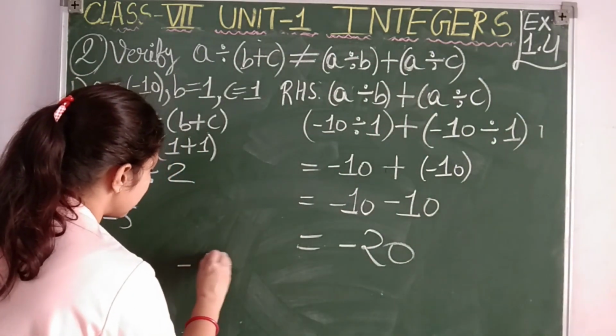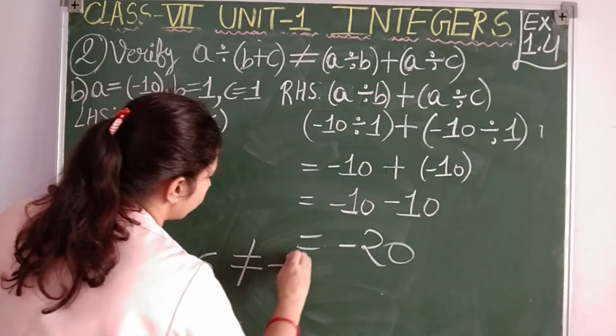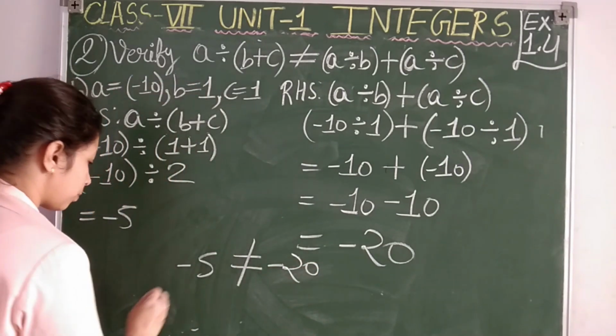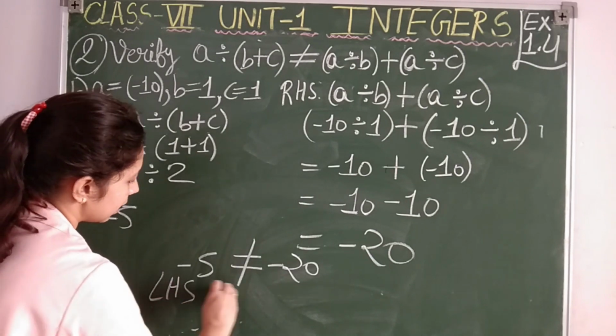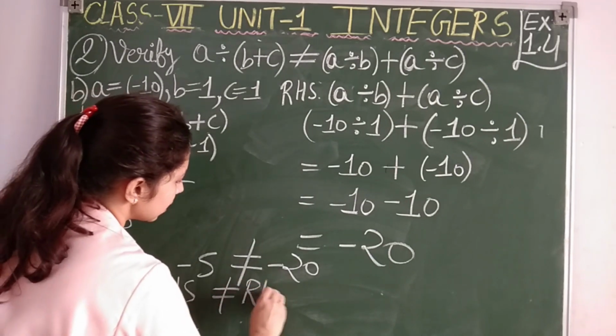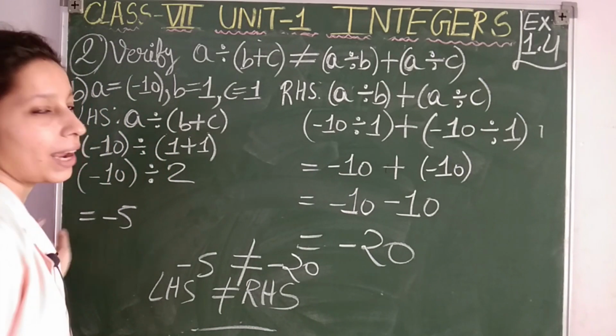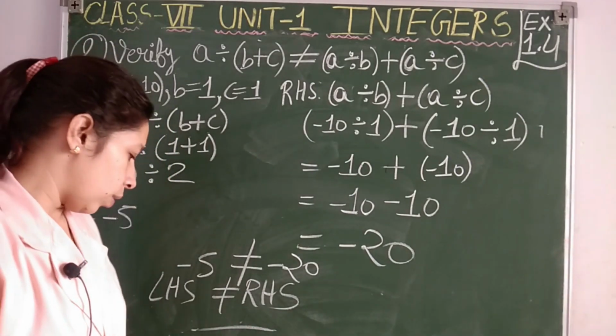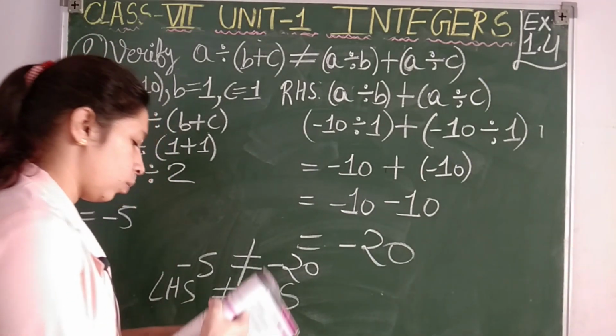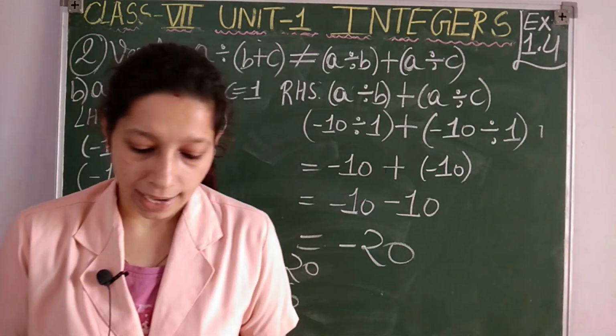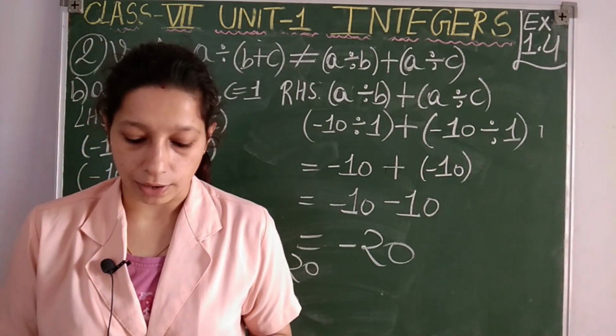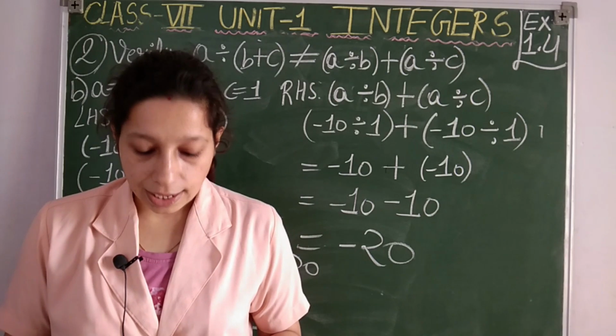Again, as -5 is not equal to -20, that means LHS is not equal to RHS, hence verified. Clear, students? So question number 2 is completed, where we had to verify that the distributive property does not hold for division. Now let us see question number 3.